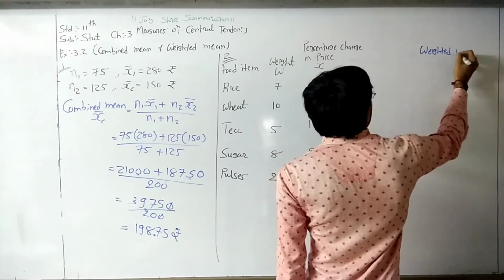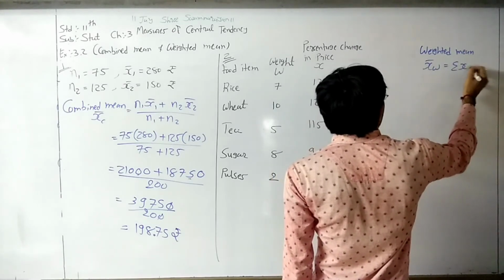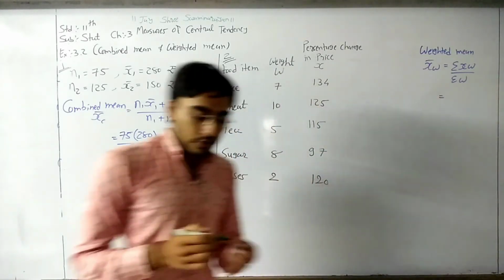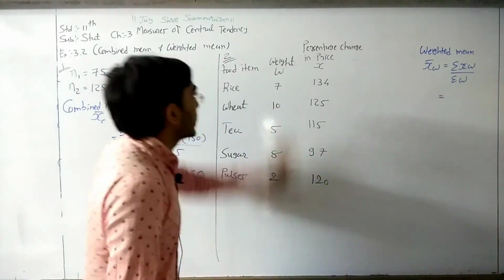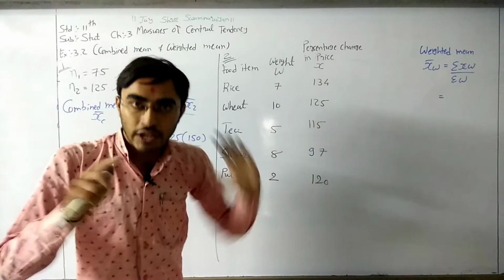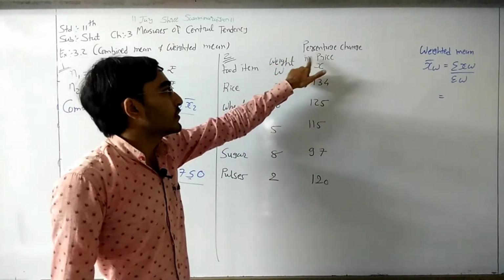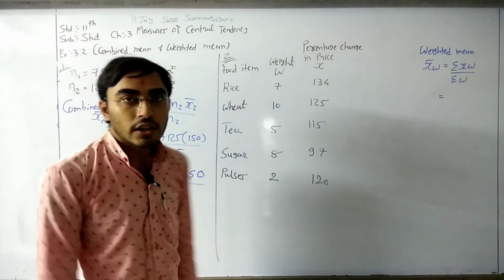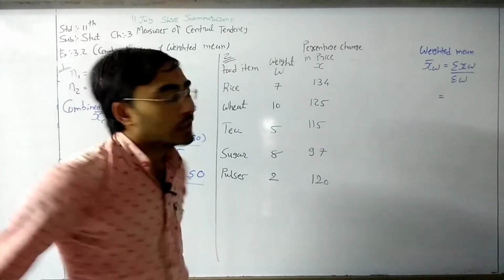Weighted mean, x W bar is equal to sigma XW divided by sigma W. Right? Sigma XW divided by sigma W. So here we want X and W. So here weight is W for us, and percentage change in price is X for us. W for weightage. So here weight is given to us, X is given to us. We need to find the weighted mean.